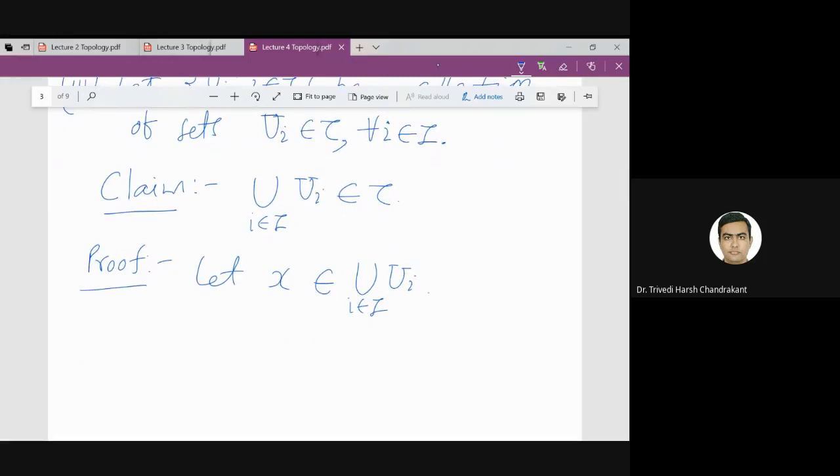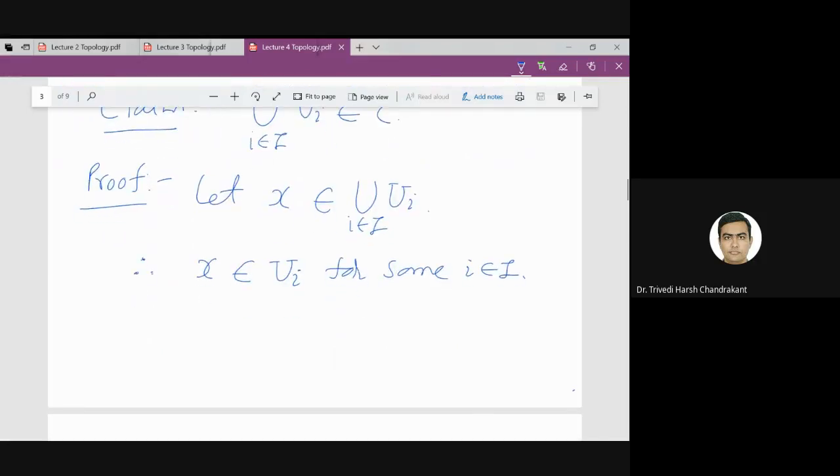By the definition of union, if you recall from the first lecture, this means x belongs to ui for some i belonging to I. And then we know that since ui is an element of tau, it satisfies that epsilon property.